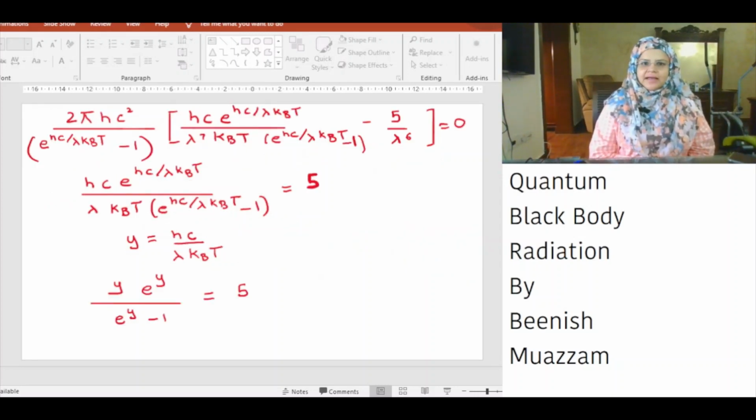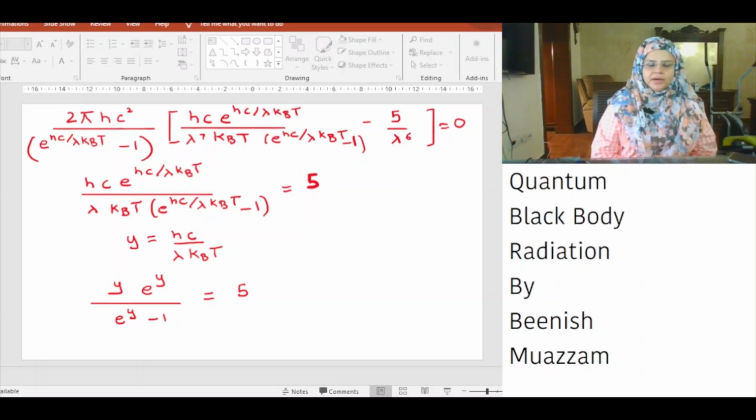Since the derivative of flux with respect to lambda at the peak is equal to 0, we get the expression hc multiplied by exponential hc over lambda kBT, divided by lambda kBT times (exponential hc over lambda kBT minus 1), is equal to 5. If we set y equal to hc over lambda kBT, we get the expression y multiplied by exponential y divided by (exponential y minus 1) is equal to 5.